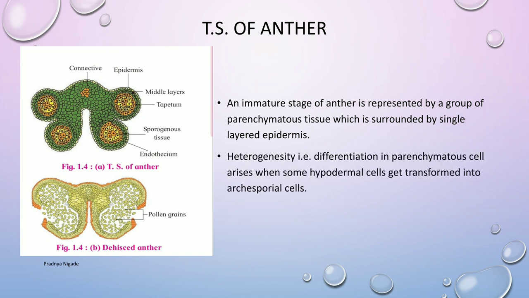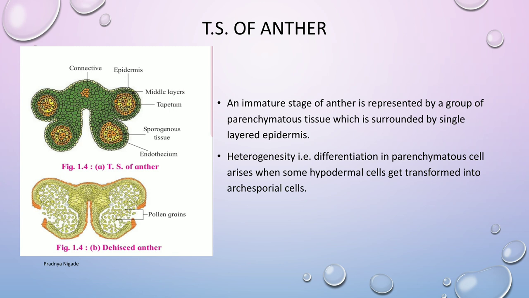So if we take the TS of anther, we can see these structural details. An immature stage of anther is represented by a group of parenchymatous tissue which is surrounded by a single layered epidermis. You can see the epidermis labeled in the diagram. So this epidermis surrounds the inner parenchymatous tissue. After that, heterogeneity, that is differentiation in the parenchymatous cells, arises when some hypodermal cells get transformed into archisporial cells.